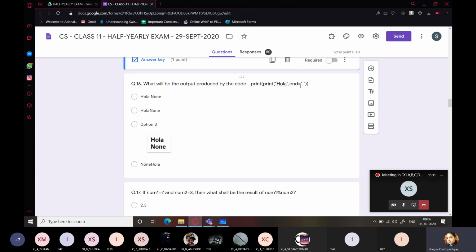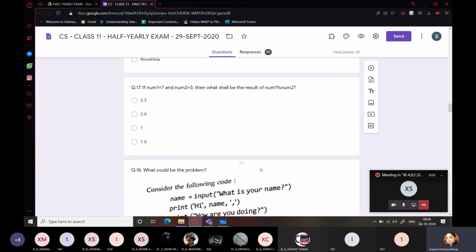Whatever follows after end will be printed on the same line. Because it is a space, there has to be a single space in between. It won't be the second option, it won't be the third option, and absolutely not the fourth option. Got it? You have to even take care of a small space.